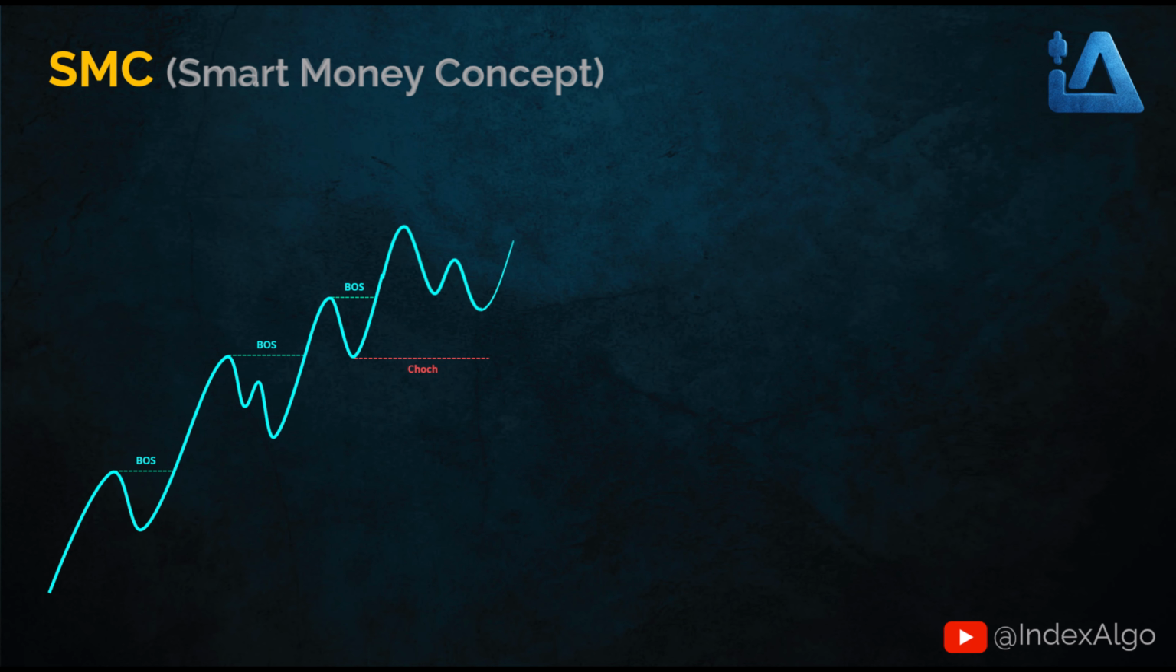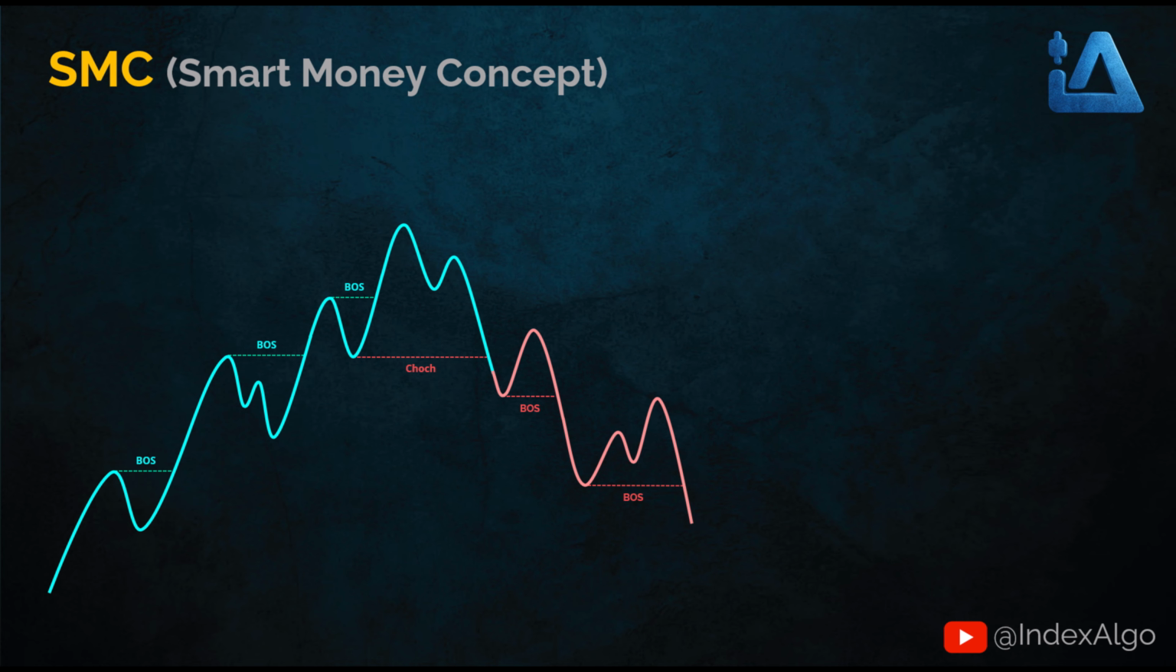If price had gone up again and broken the high, we would have had another bullish BOS and a change of character wouldn't have happened. But suppose that same low gets broken and the trend changes from bullish to bearish. Price comes down and a bearish BOS forms. Again, price moves down and another bearish BOS forms.